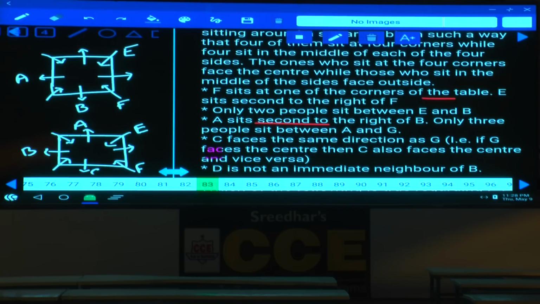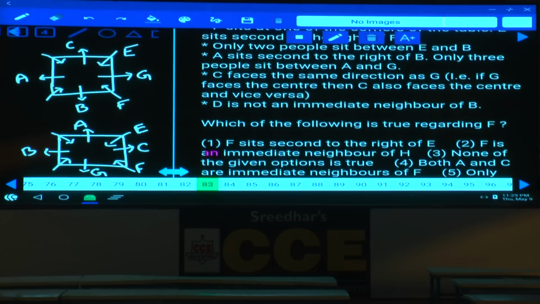Between A and G, 3 people means these 2 persons must be opposite to each other. 3 people between A and G. C faces the same direction as G. That means C and G are facing the same direction, so C and G are seated at the centers. And D is not an immediate neighbor of B.